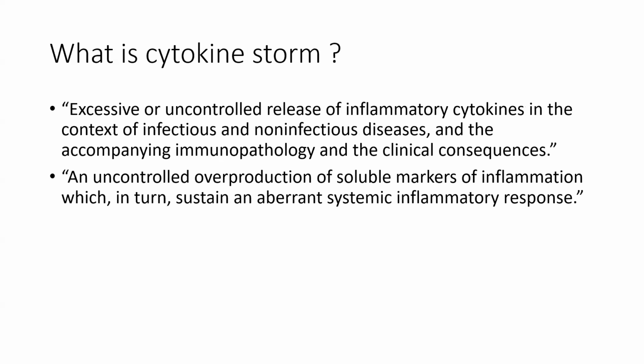It is the excessive and uncontrolled release of inflammatory cytokines in the context of infectious and non-infectious diseases and the accompanying immunopathology and clinical consequences. It is an uncontrolled overproduction of soluble markers of inflammation, which in turn sustain the aberrant systemic inflammatory response.